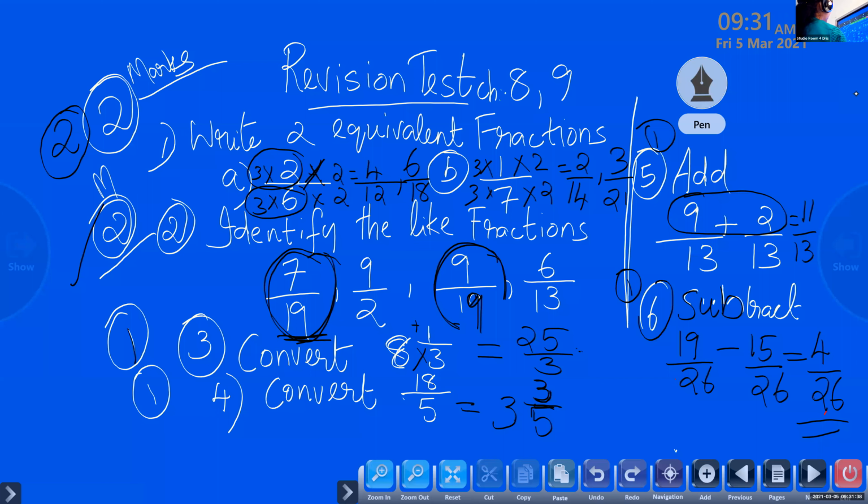What you have to do is find 2 equivalent fractions. The given fraction is 2 by 6. You can multiply with 2 or 3 or 4, any number. Second one, identify the like fractions. What are like fractions? The denominators are the same. Then convert improper fractions, then add and subtract. So children, we will do one more question.